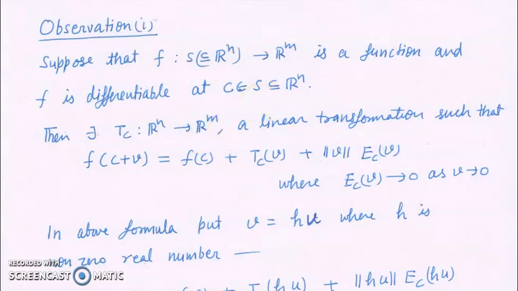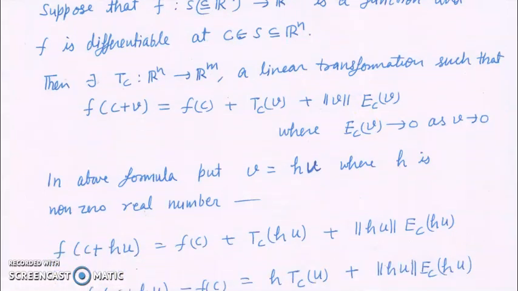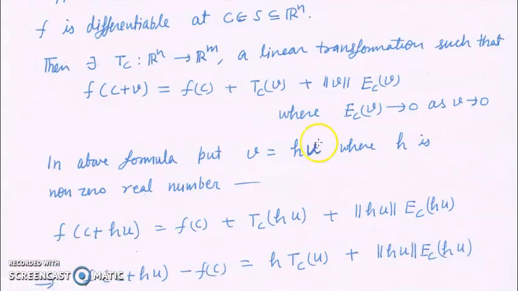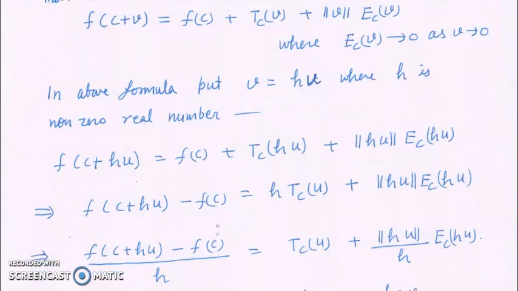Now f(c+hu), so in this formula we put hu in place of v: f(c+hu) is equal to f(c) + Tc(hu) + ||hu|| Ec(hu). So f(c+hu) - f(c) is equal to, because Tc is a linear transformation and h is a real number, we can take h out, so h times Tc(u) plus ||hu|| Ec(hu).